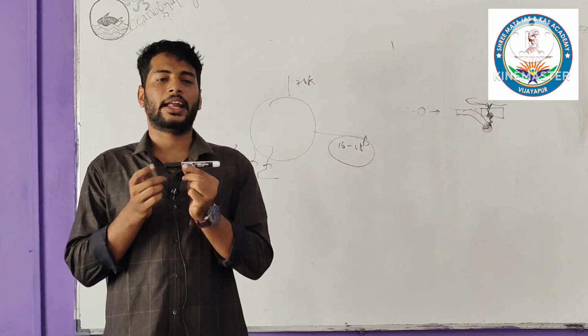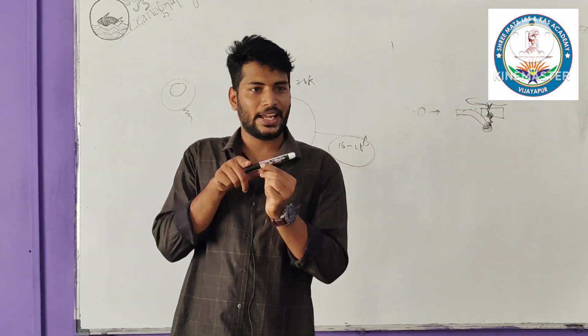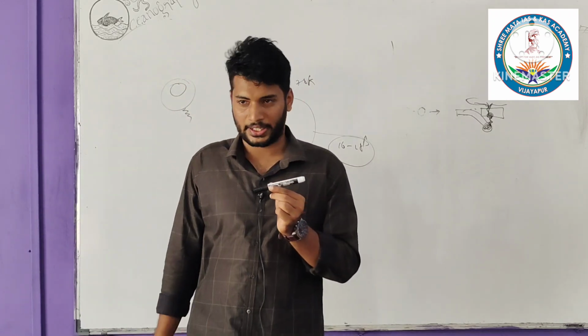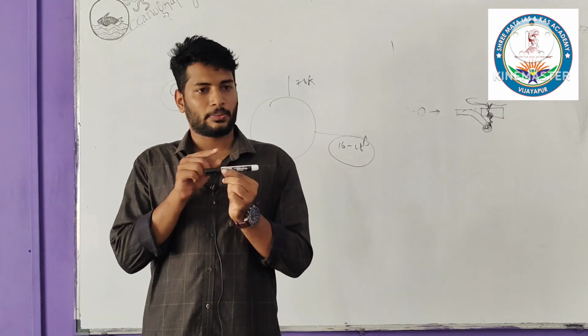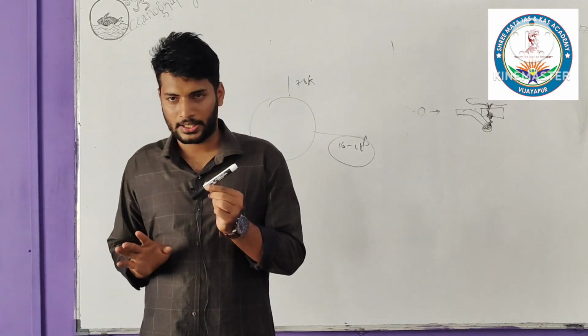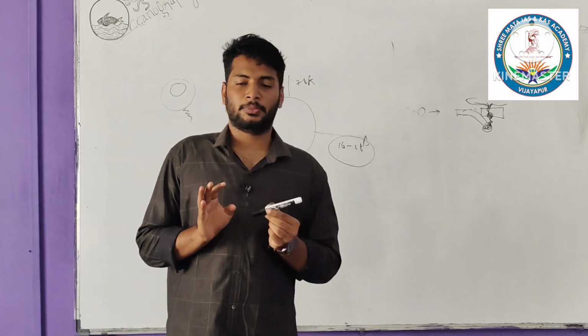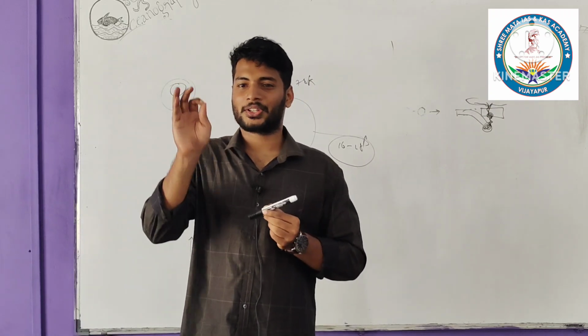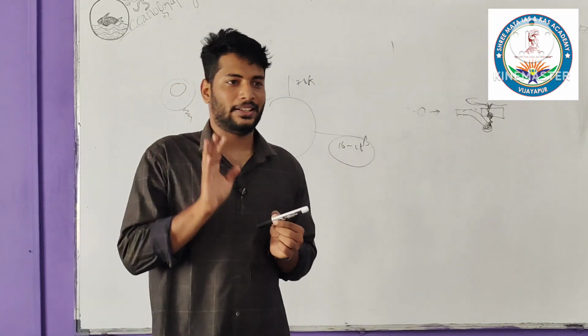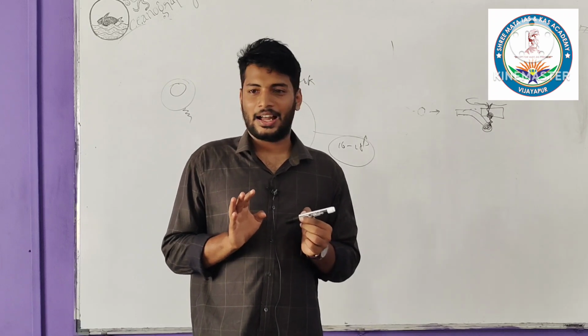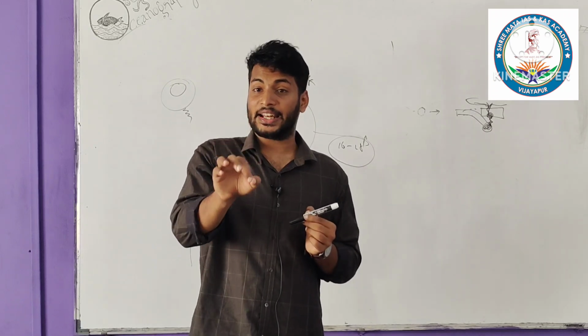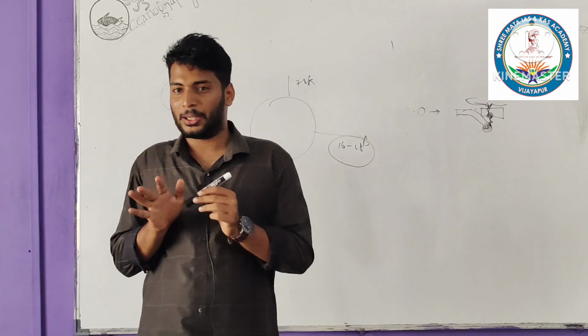In the same way, if air has to move, there should be a change in gradient, and that gradient is called the pressure gradient. So the air will always move from the higher pressure region to the lower pressure region. Now, how is the pressure condition being changed? Due to the application of temperature. So when the temperature increases, the pressure... see, basically this is what you have to keep in mind,